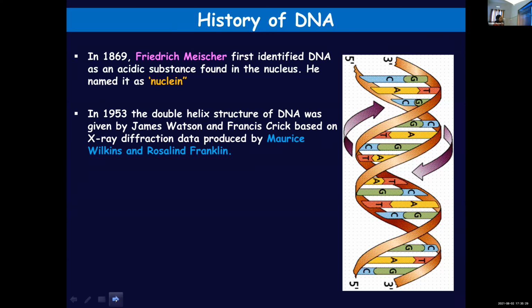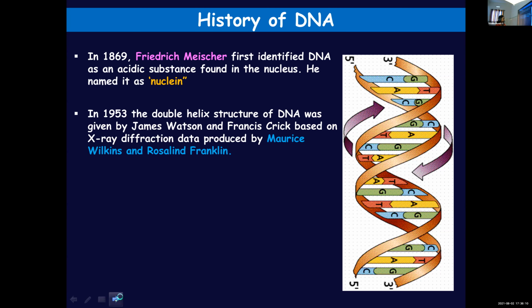Later, in 1953, many years later, came the double helical model, which is widely accepted and how we are learning now. This model was proposed by James Watson and Francis Crick. They arrived at this model based on the studies they conducted on X-ray diffraction, X-ray analysis to learn the structure of crystalline substances. Maybe in physics you will learn about X-ray diffraction.